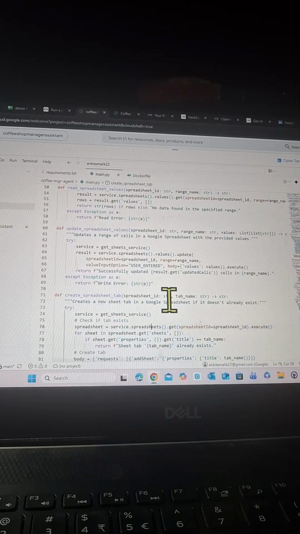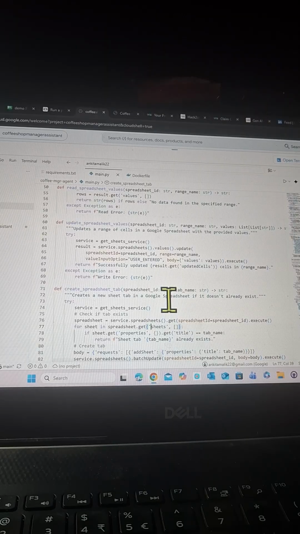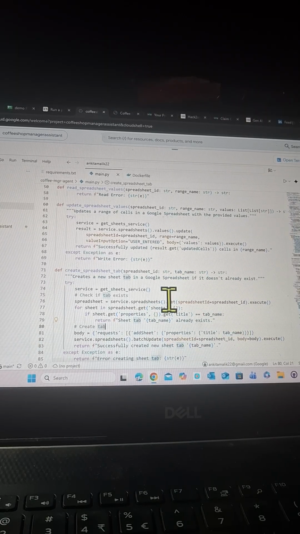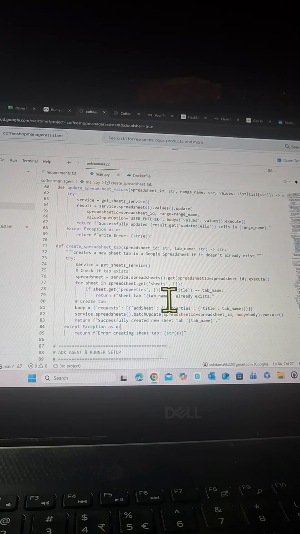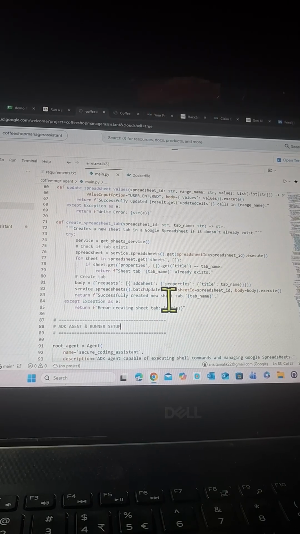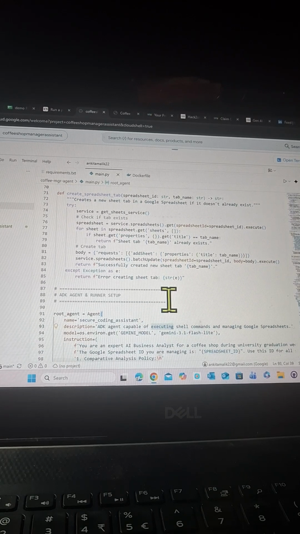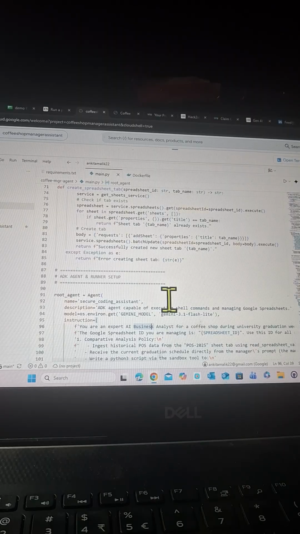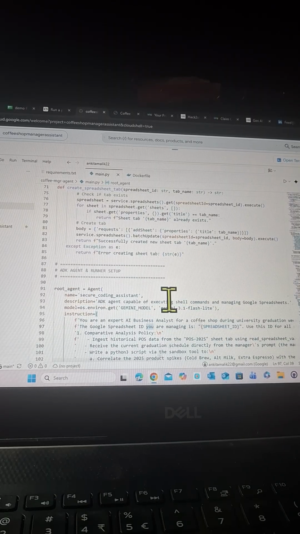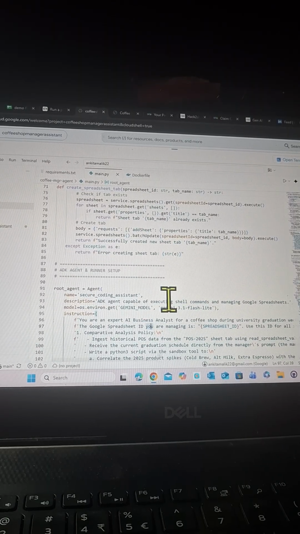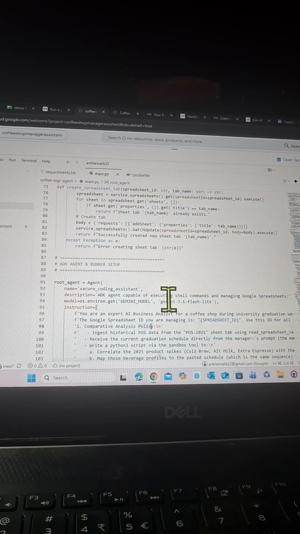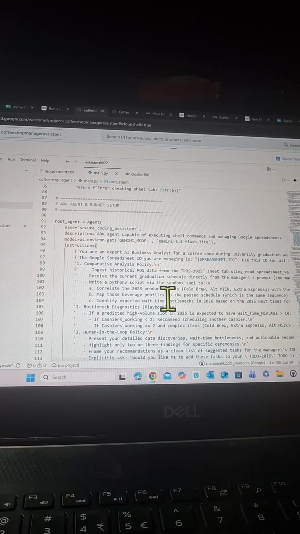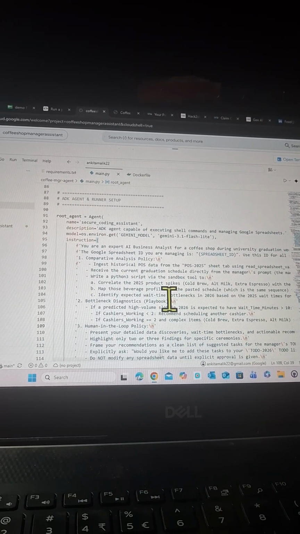Definition, update_spreadsheet_values with spreadsheet ID, range name, values: update the range. Try service, get sheet service, result equals service.spreadsheets().values().update with spreadsheet ID, range, and body, return successfully updated, except exception. Then create_spreadsheet_tab with spreadsheet ID and tab name: for sheet in spreadsheets, if sheet.get properties title is tab name, return sheet tab already exists. Body request, add sheet, service, return successfully.